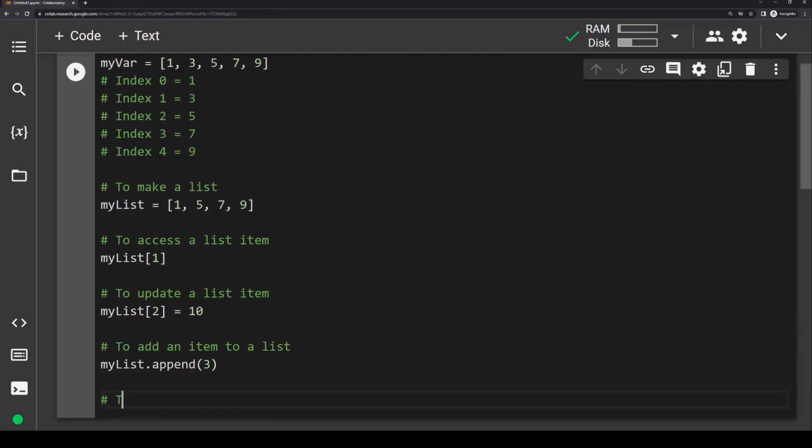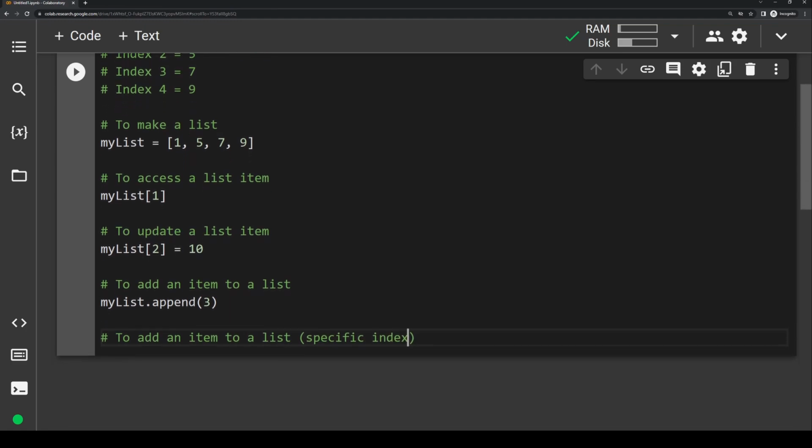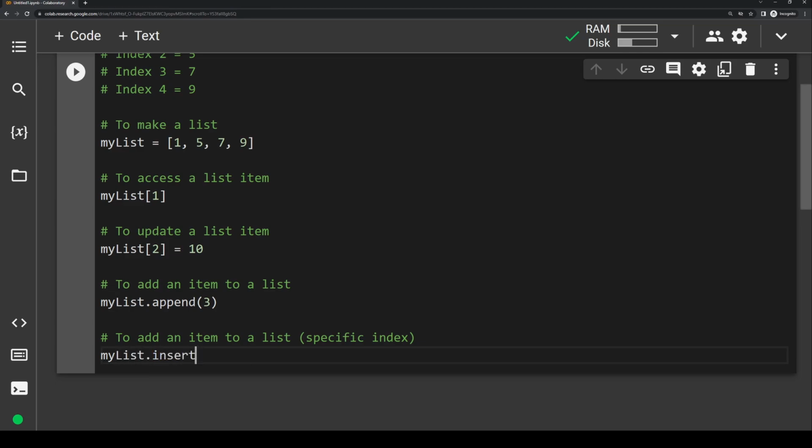Next, to add an item to a list at a specific index, we use the insert method. So we would write my list dot insert parentheses, and the first value is the index we want to insert at, and the second value is the value that we actually want to insert. So let's say at index 1, we want to insert the value 40.